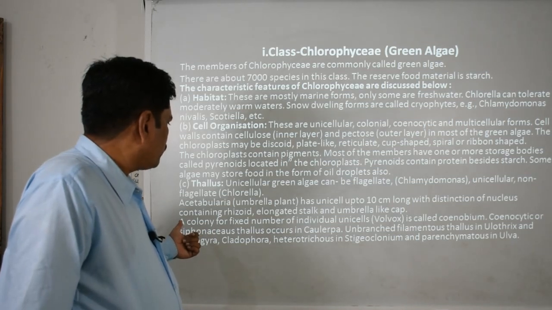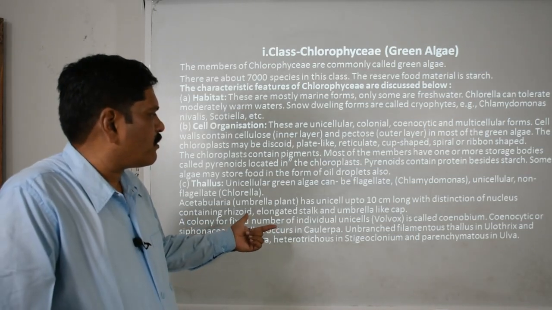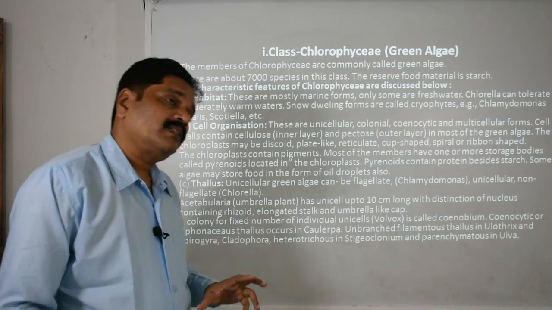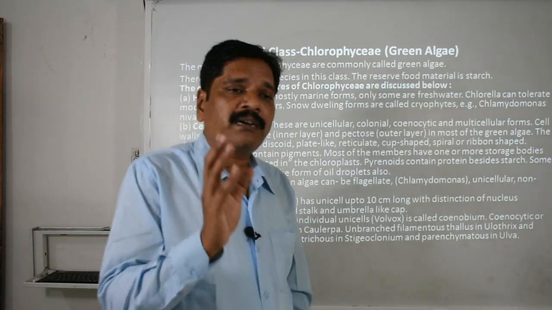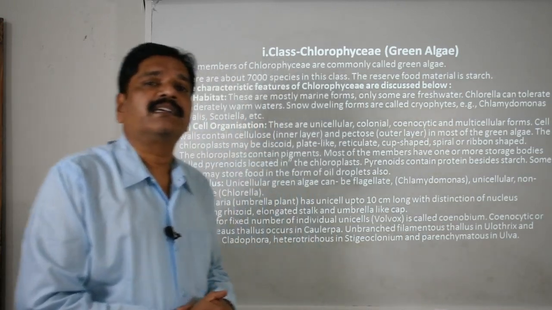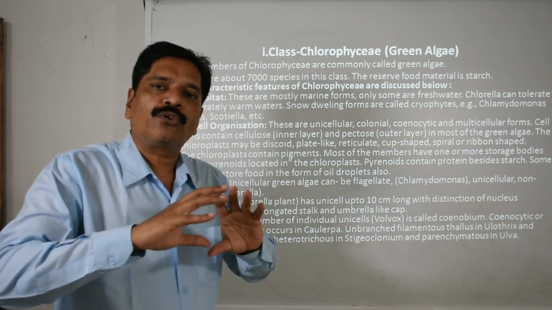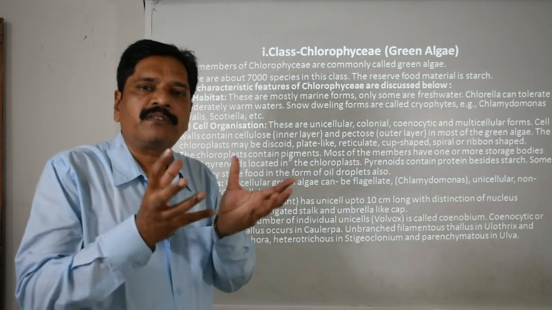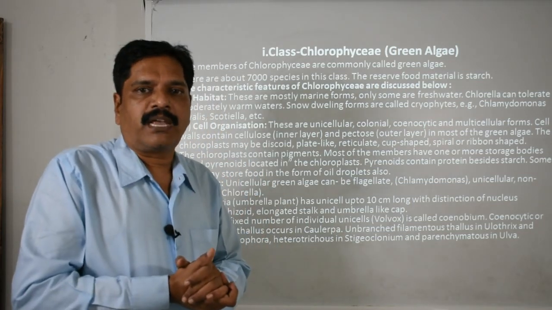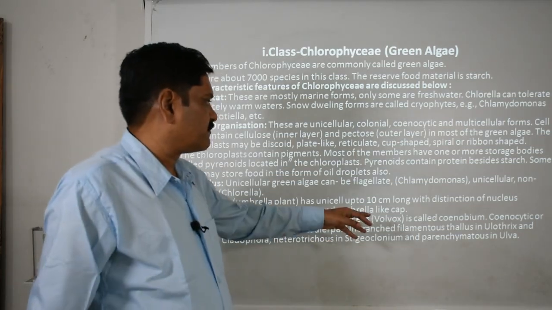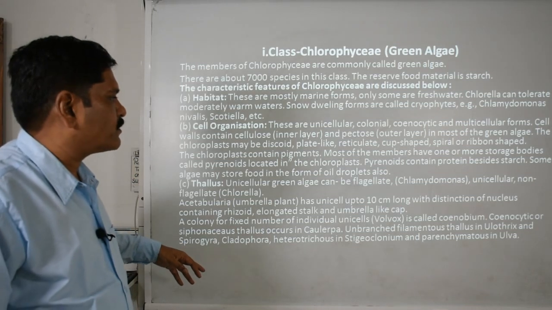Then the colony with a fixed number of individuals, that is Volvox. See that a colony is there, but the units are independent. They actually show this colonial form. Colonial form is togetherness, but they have independent existence. Clear? Then Coenobium is also there.